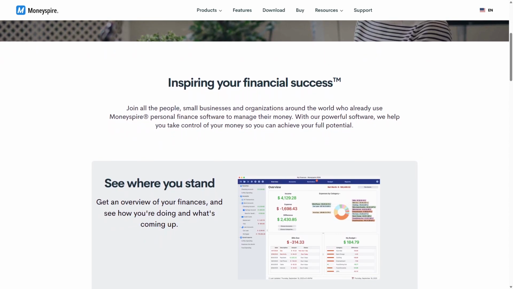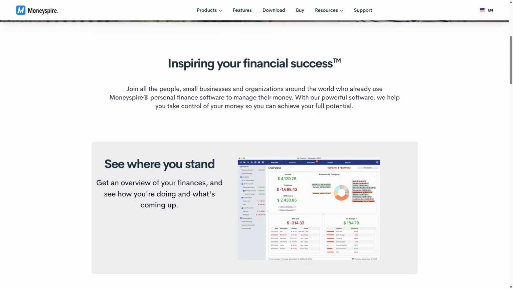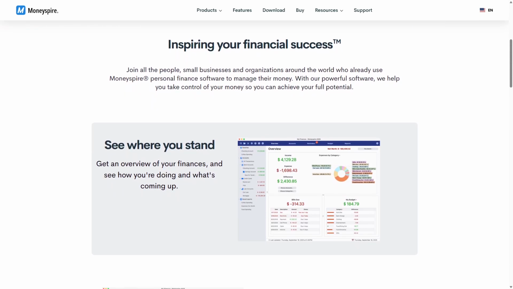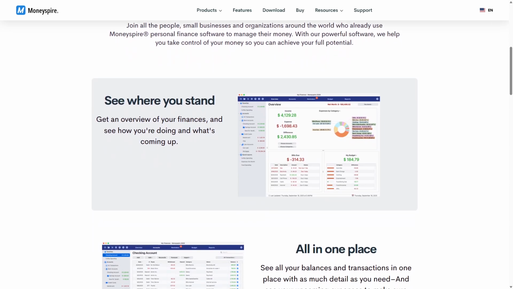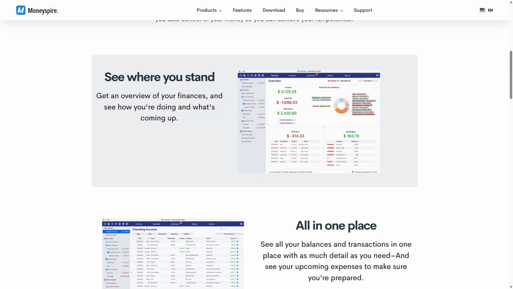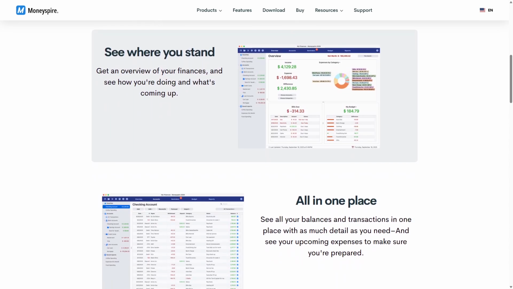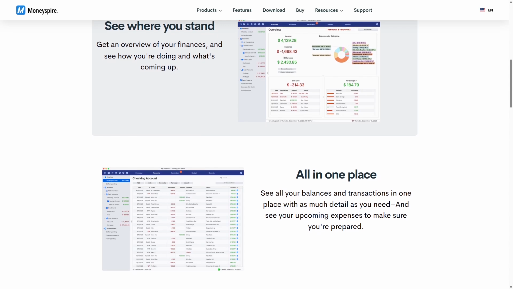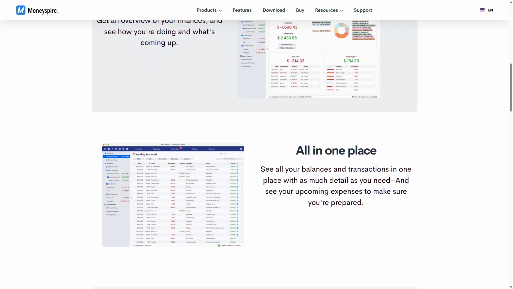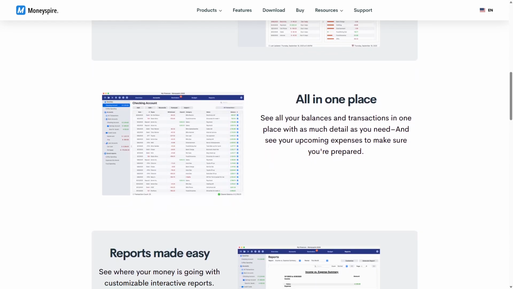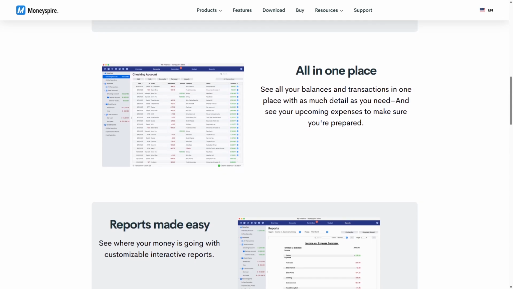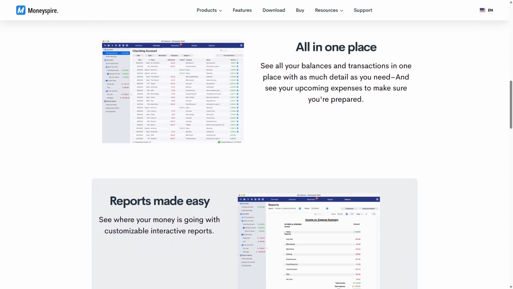Moneyspire's mobile apps allow users to manage finances on the go, which is a key advantage over Moneydance. However, it offers fewer investment tracking features and less detailed reporting compared to Moneydance. Moneyspire is ideal for users who want a simple, visually appealing interface with accessible mobile access and cloud synchronization, making it a great choice for everyday personal finance management without complex features.